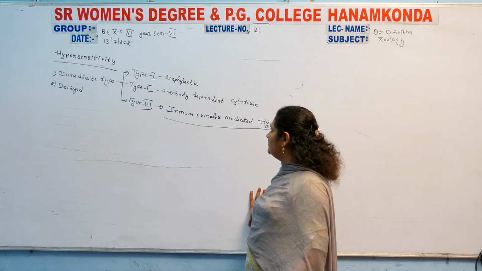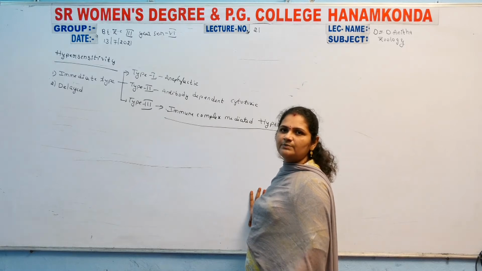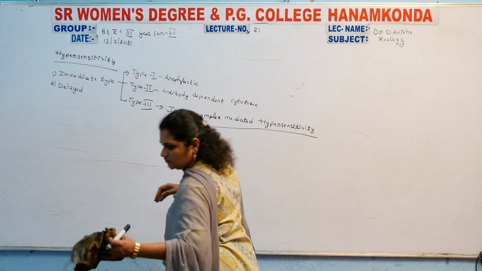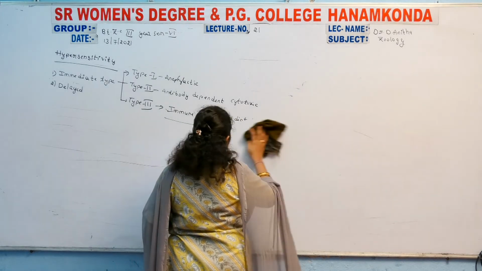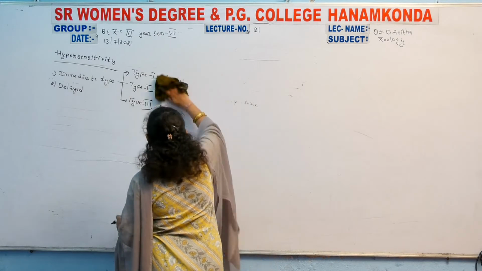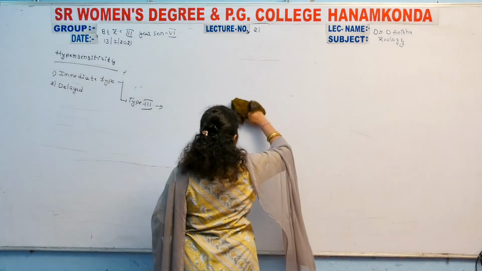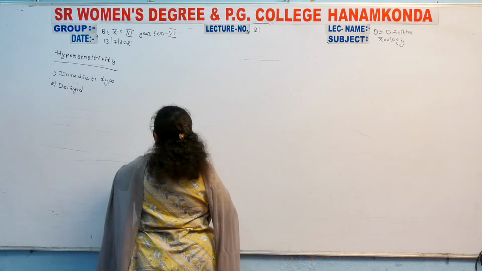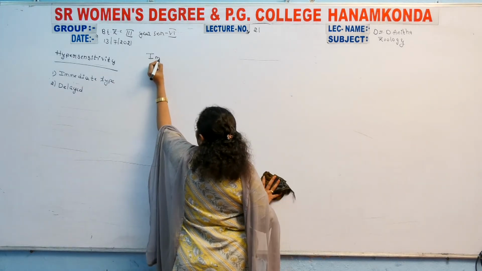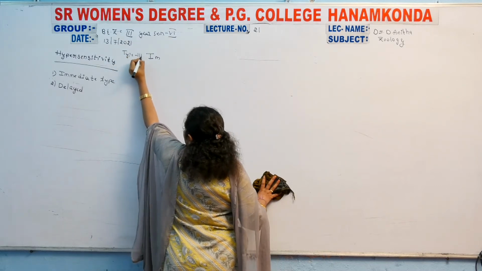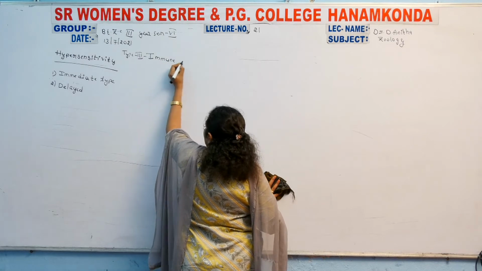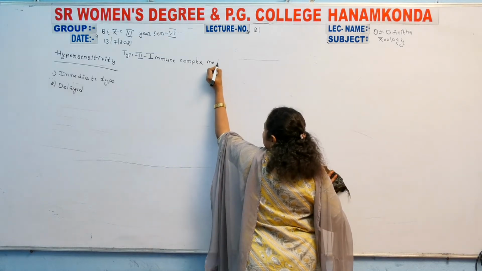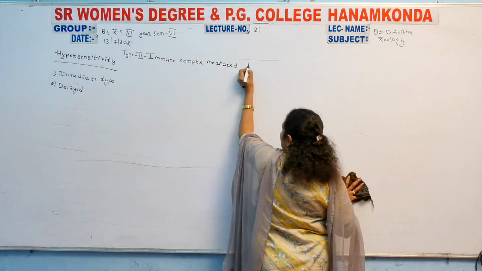Today we move on to discuss type 3 hypersensitivity, which is immune complex mediated hypersensitivity.